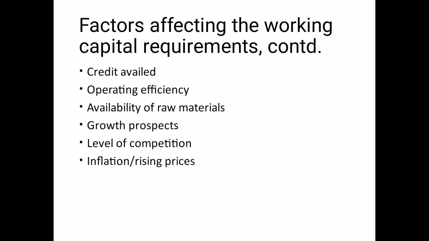And better sales efforts by the management may reduce the level of raw materials, debtors and finished goods, resulting in a lower requirement of working capital. So if you are operating your business well, say your inventory turnover ratio is high, then your stock is continuously rolling, and also your debtors are paying you on time.